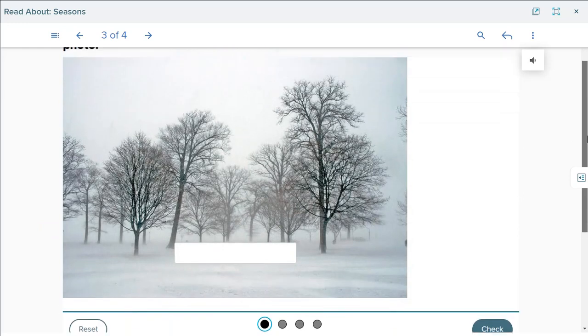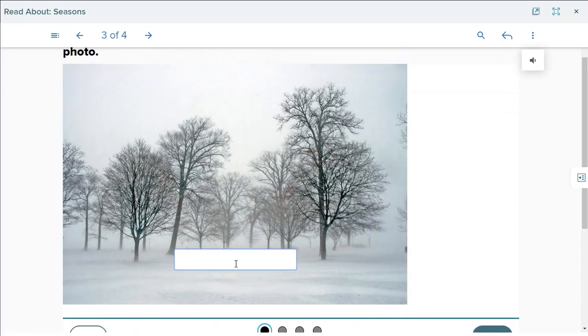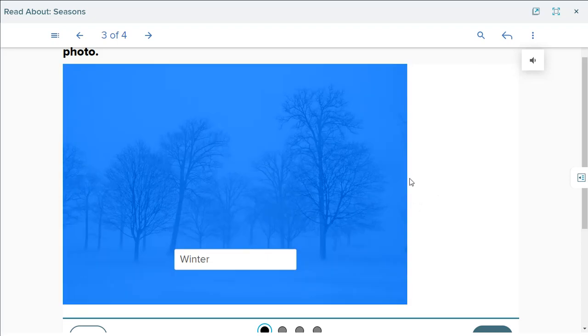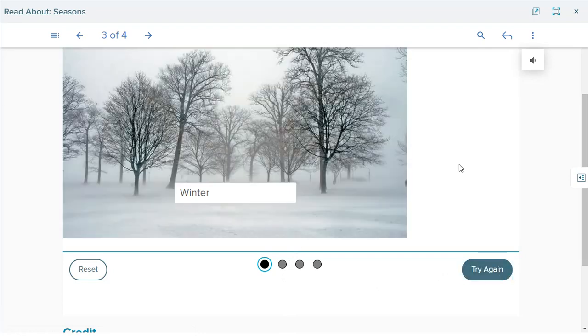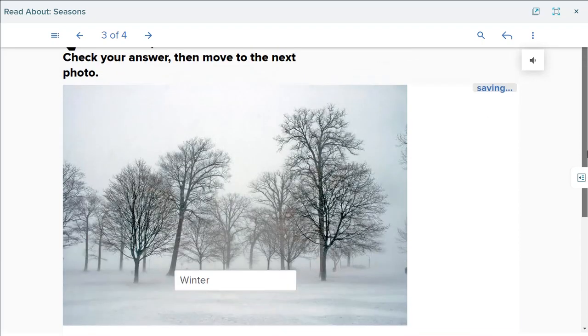Okay, now this picture is what? Yes, winter. So you're going to write winter on this picture. Okay. Now the second. Okay, 1 minute.